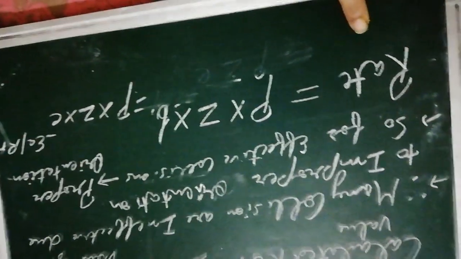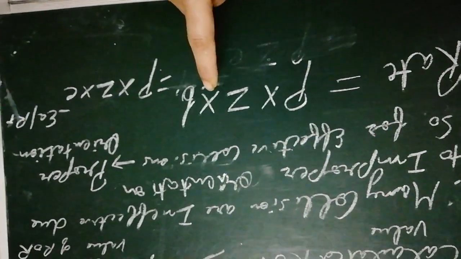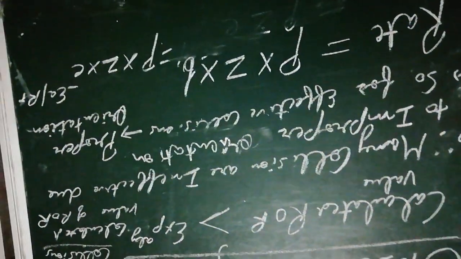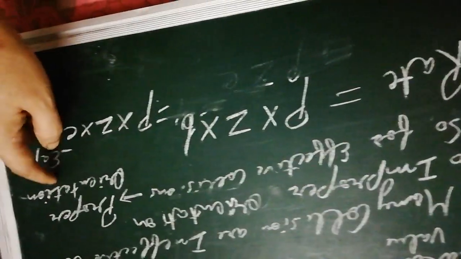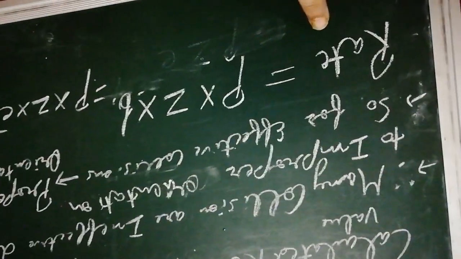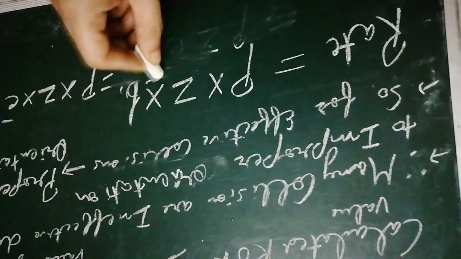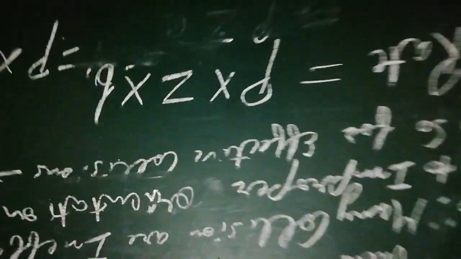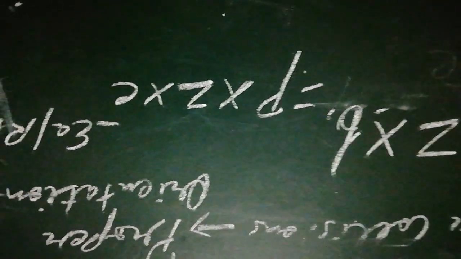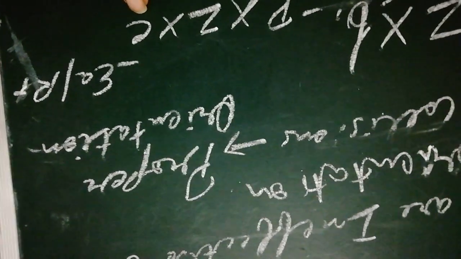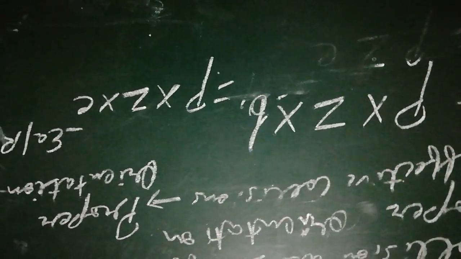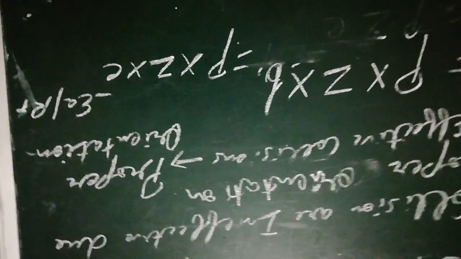In the last lecture we wrote this equation: rate of reaction is equal to Z into F. But this calculated value of rate of reaction was not in accordance with the experimental value because the orientation factor was missing in this equation. So we have introduced the orientation factor as P. So rate of reaction is equal to P into Z into F, where P represents the orientation factor, Z is the collision frequency and F is the fraction of effective collisions. It was found that the fraction of effective collisions is e raised to power minus Ea upon RT. So our equation becomes rate is equal to P into Z into e raised to power minus Ea upon RT.